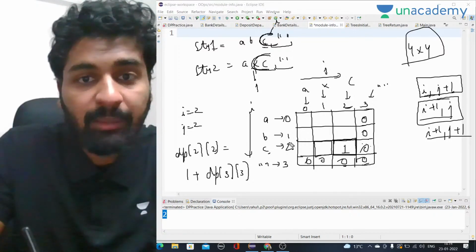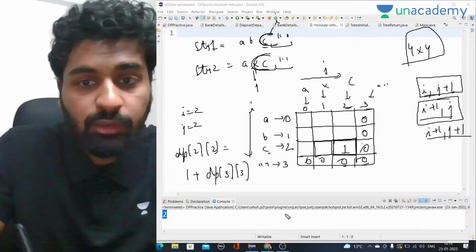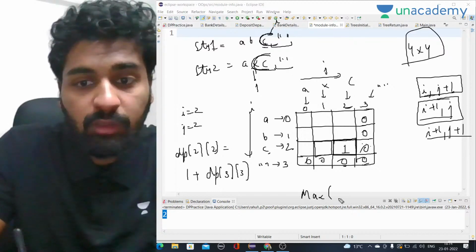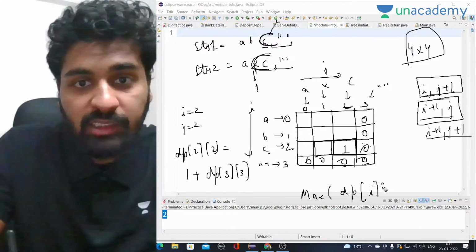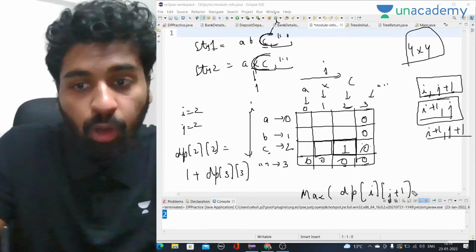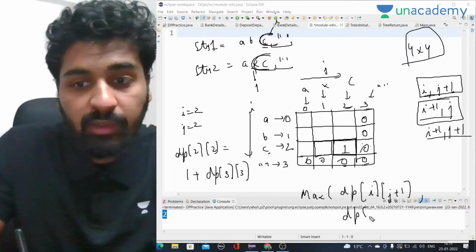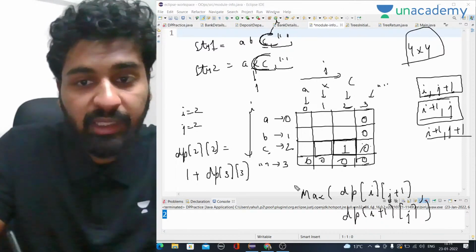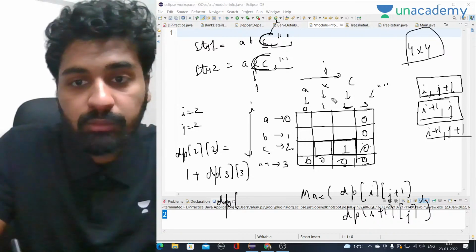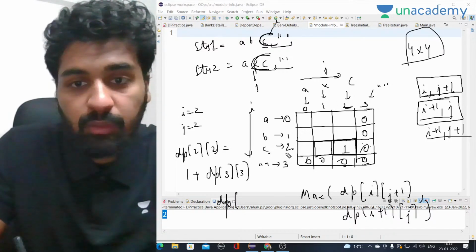So in this case, if they are not equal, we have to take the maximum of dp of I plus 1 and J, or dp of I and J plus 1. Okay, this is what we have to do. So here at this position we want to find out dp of 2 and 1.